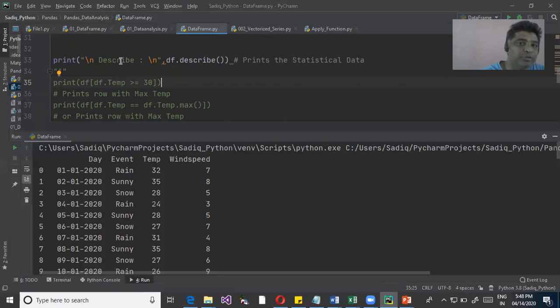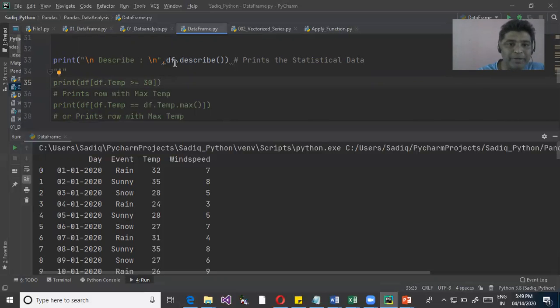Describe gives you complete, detailed statistical information about the series. In the data series, we saw describe. The same way, in the data frame also, we can use describe. In the case of series, describe can be used either on the numeric field or even on character string fields. But here, each column can be of a different data type, and statistical information can be obtained only on numerical data.